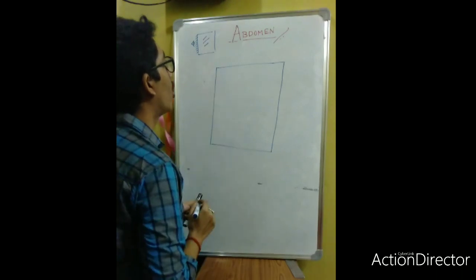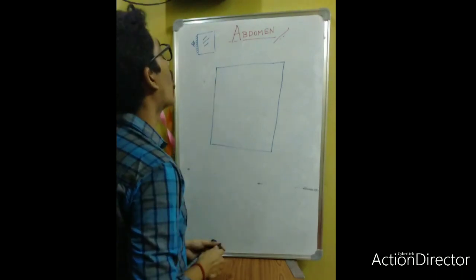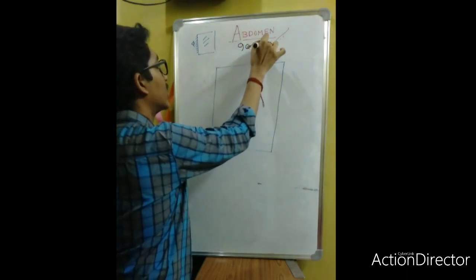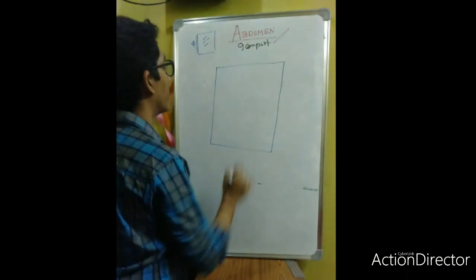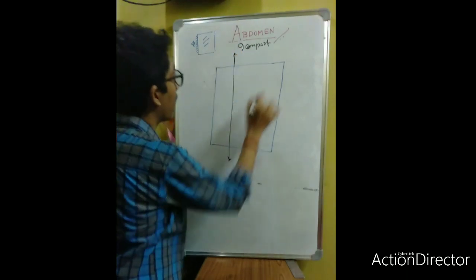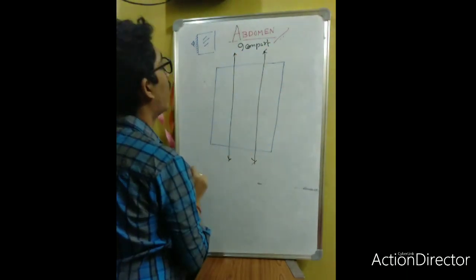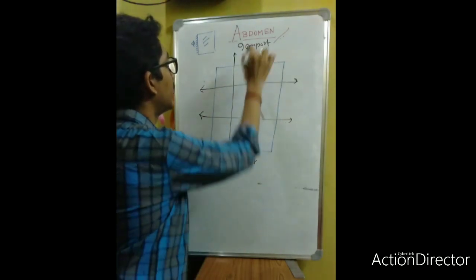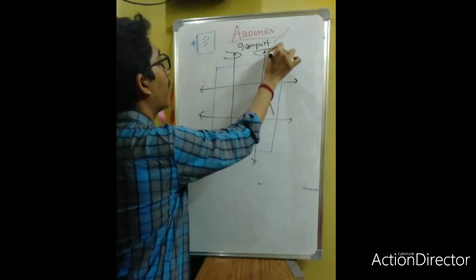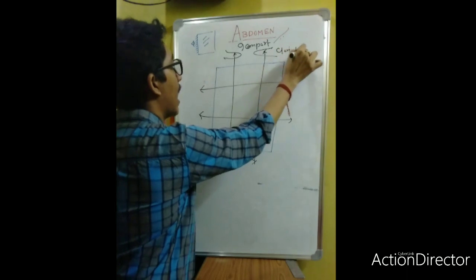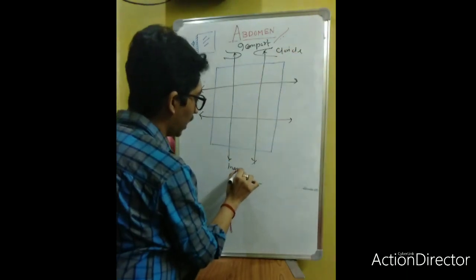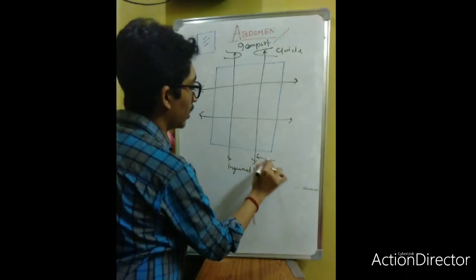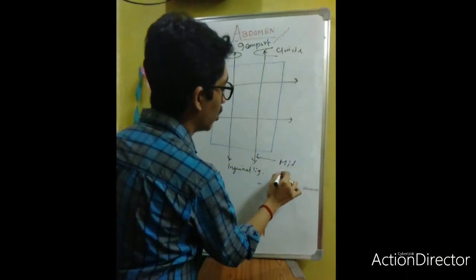This anterior abdominal wall has 9 compartments. These 9 compartments are made up by 2 vertical lines and 2 transverse lines. The 2 vertical lines run from the midpoint of the clavicle to the mid portion of the inguinal ligament. This line is known as the mid-clavicular line.